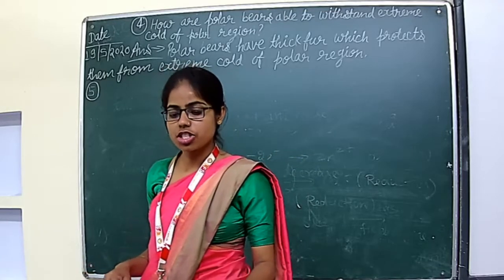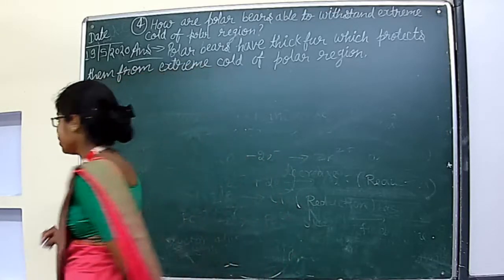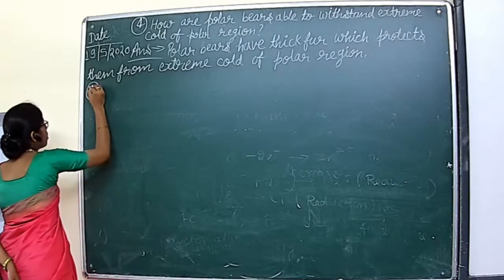Now let's see question number 5. Write it with me.